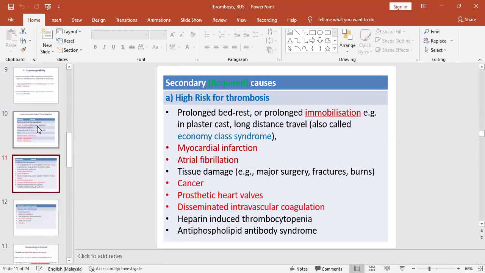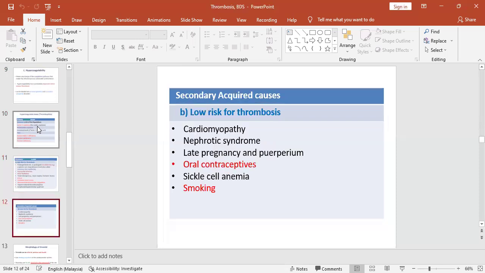Acquired causes include immobilization, myocardial infarction, cancers, prosthetic heart valves, DIC, heparin-induced thrombocytopenia, and antiphospholipid antibody syndromes. Low risk for thrombosis include cardiomyopathy, use of oral contraceptives, sickle cell anemia, and smoking.